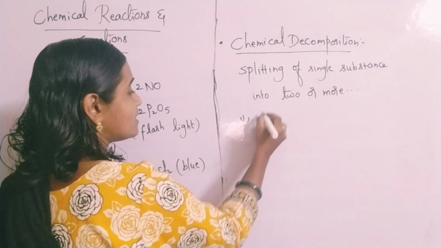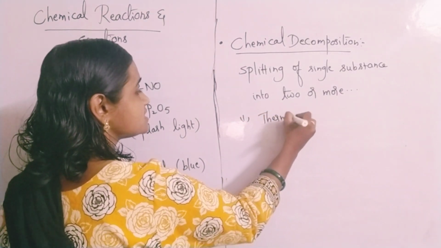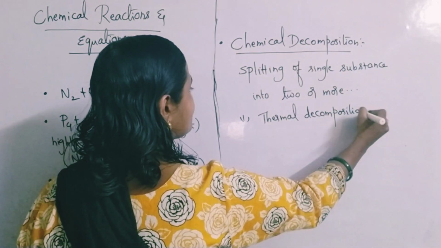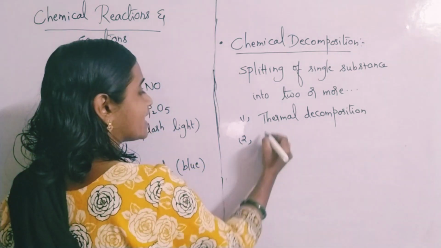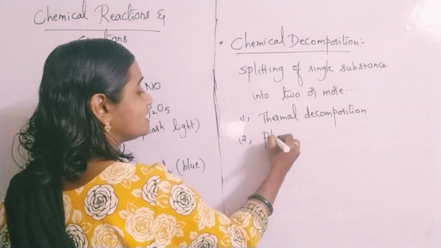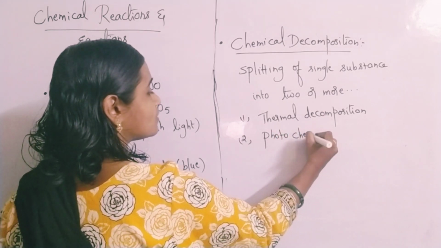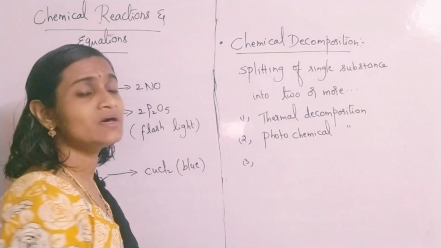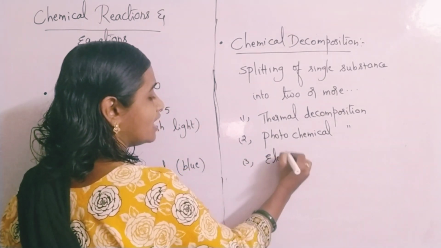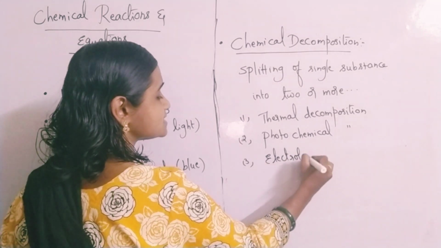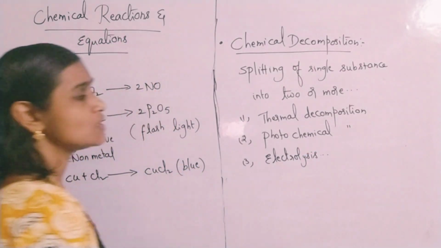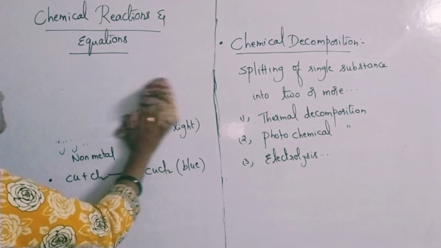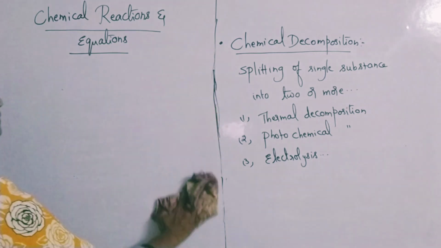These decomposition reactions are again classified into 3 types. The first type is thermal decomposition reactions. The second type is photochemical decomposition reactions. And the third type is electrolysis. Electrolysis is also a decomposition reaction. So here let us learn examples for these types of decomposition reactions.